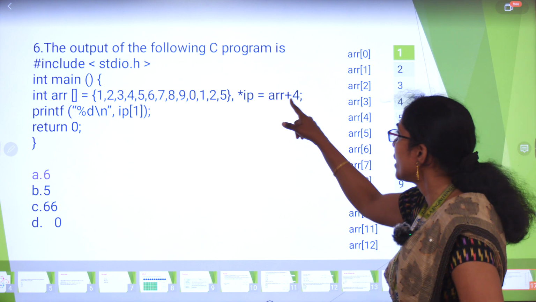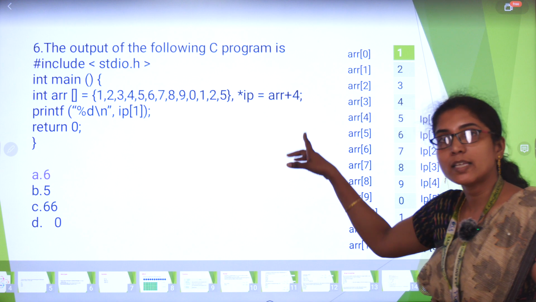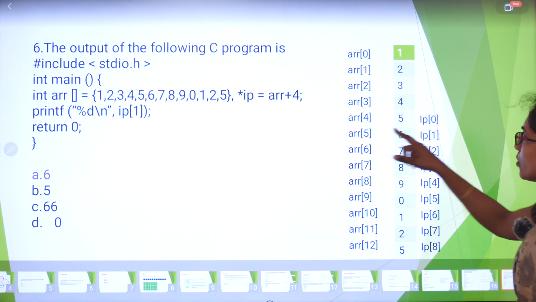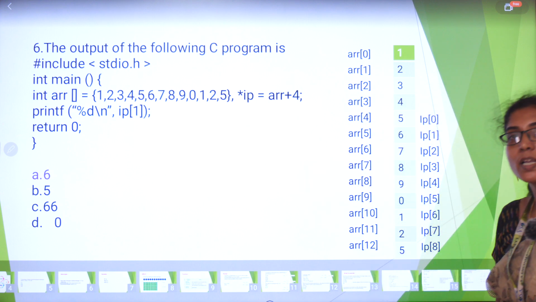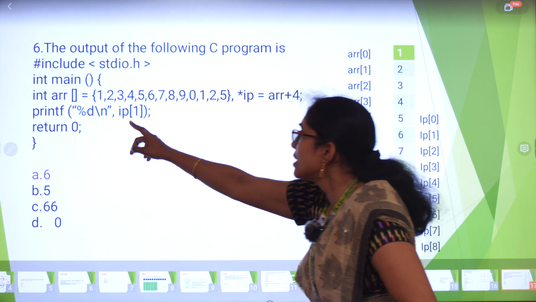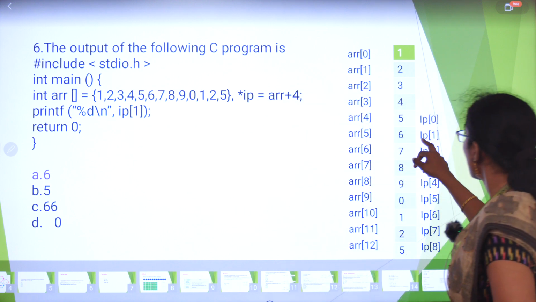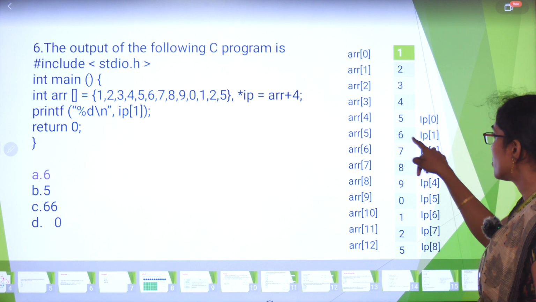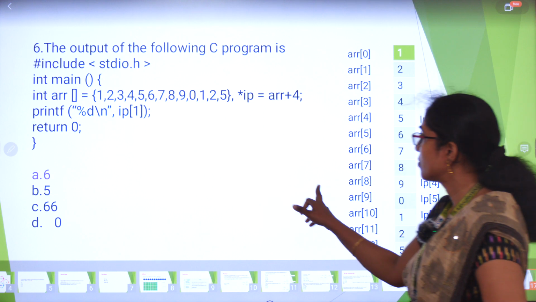*ip equal to arr + 4. The meaning is arr[4]. So arr[4] will be the first location of the pointer variable ip, so it is pointing to the value 5. So when you represent ip[1], the meaning is the next location. So ip + 1, the value will be 6.